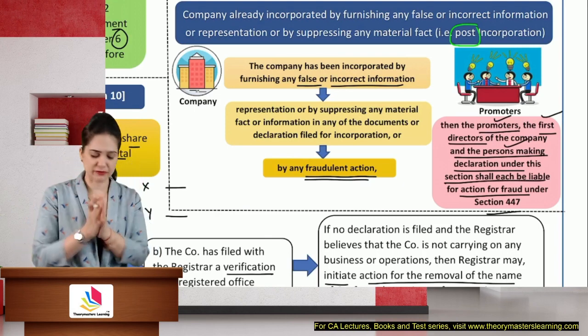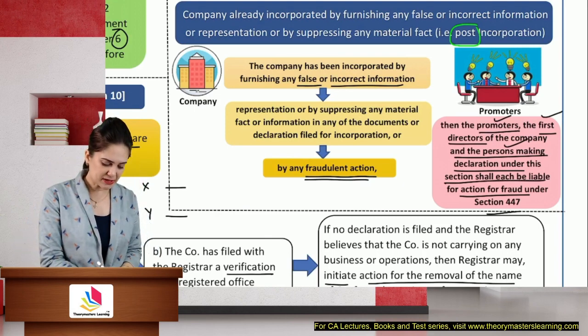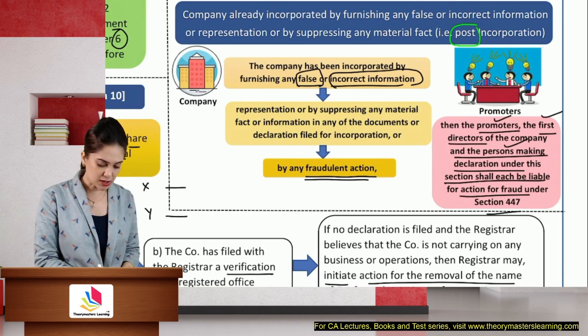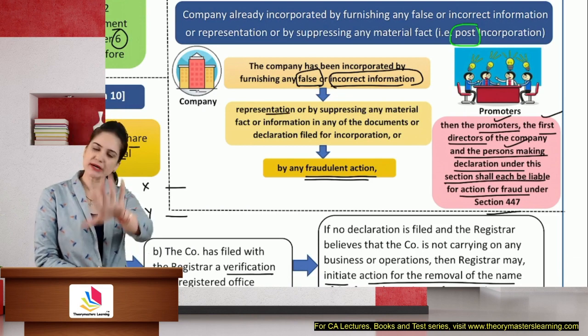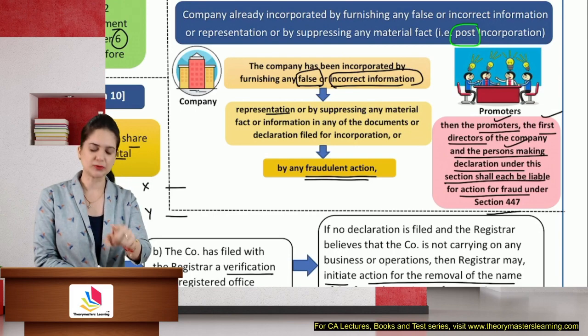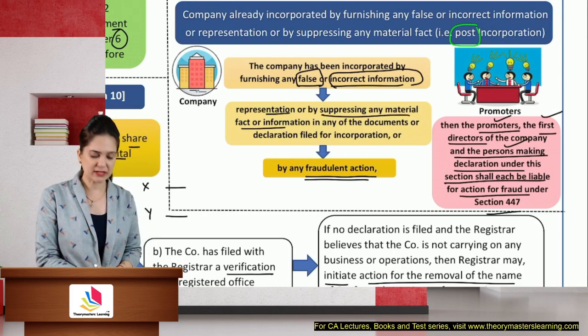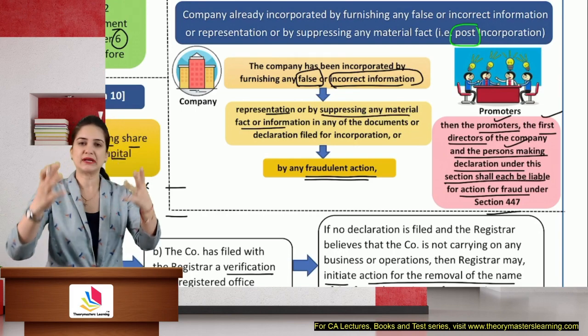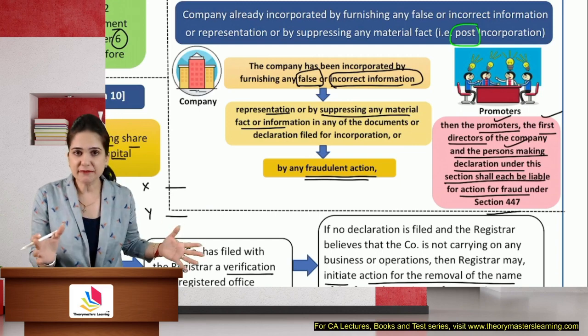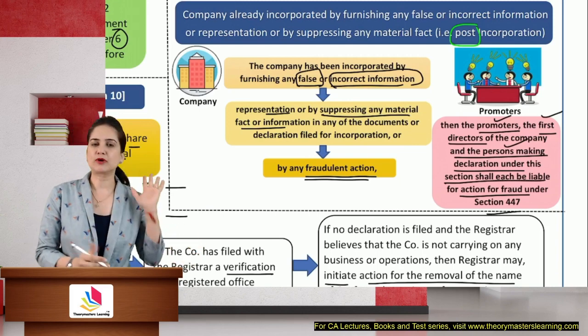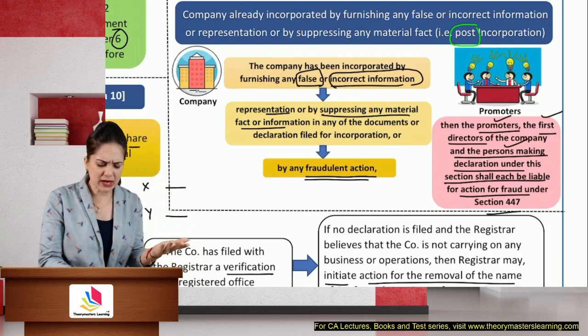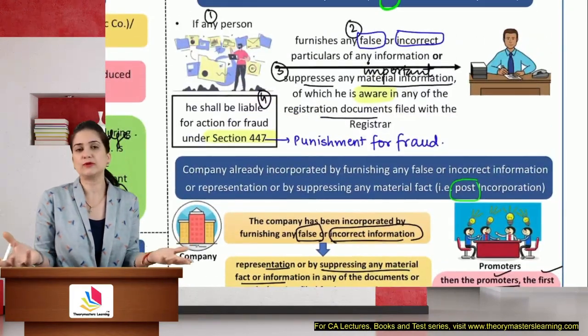What are the keywords over here? The company has been incorporated by furnishing false or incorrect information. Representation, here it is not innocent, it is fraudulent only. Suppression of material fact, you are suppressing, providing less facts, or you're hiding information, and you are incorporating the company. Now, you may ask me, for example, ma'am, how can you suppress information?